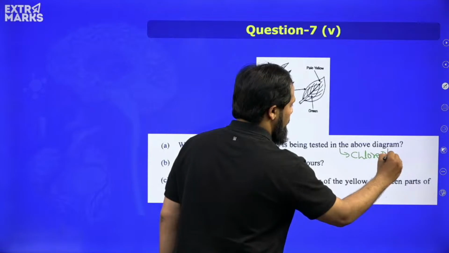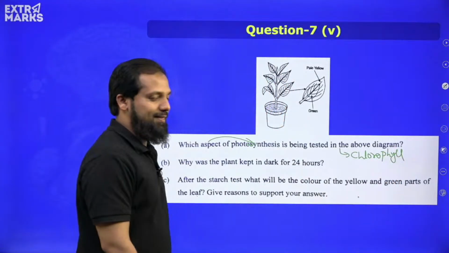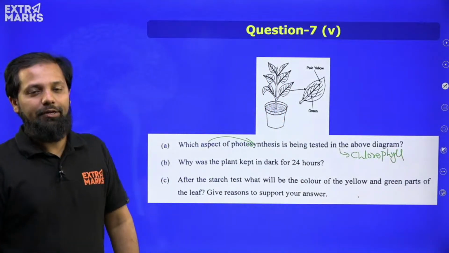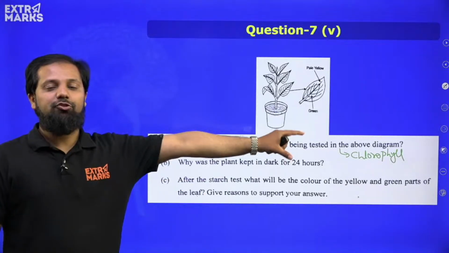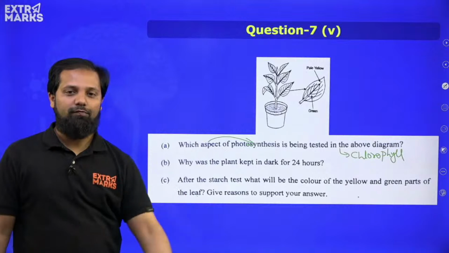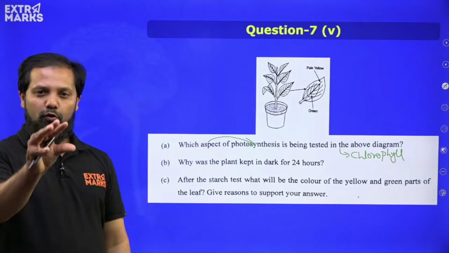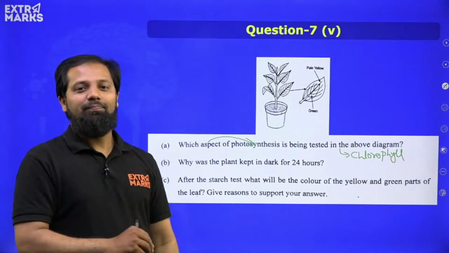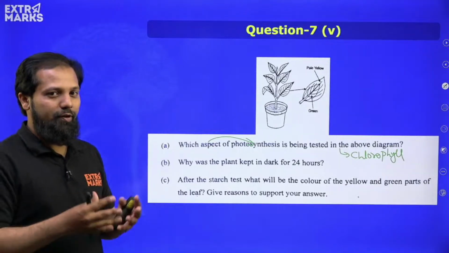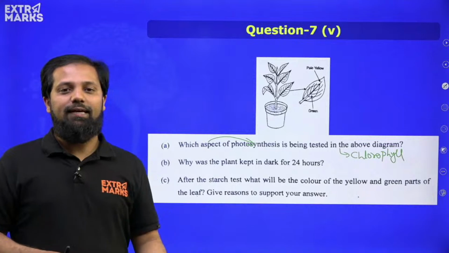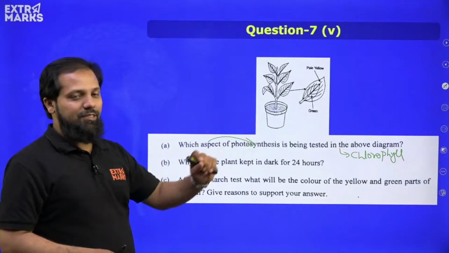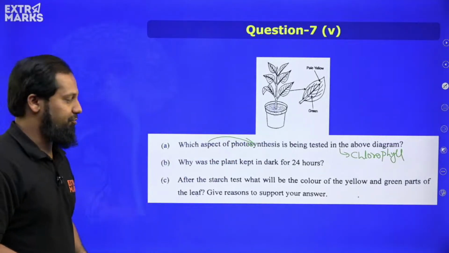The diagrams have been designed based on that particular aspect of photosynthesis. We all know chlorophyll plays a very important role for photosynthesis. Without chlorophyll, no trapping of the sunlight will happen and no photosynthesis can take place, right? So that is the answer for the first question.